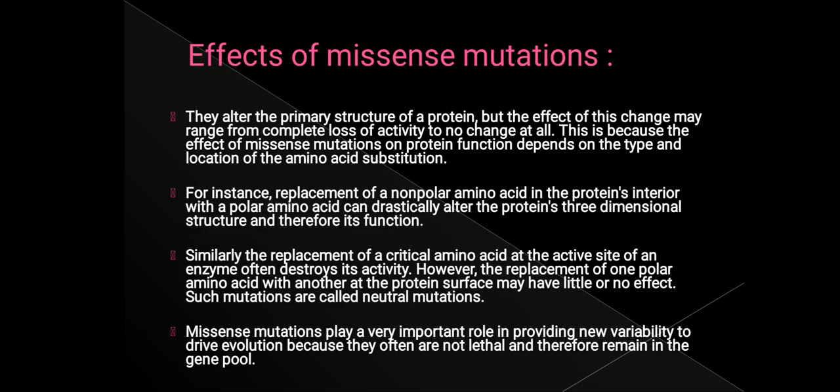For example, if the mutation has occurred in an active site of the protein, and the amino acid is changed there, then that will totally alter the protein functioning. So the protein will become either inactive or non-functional in that case.